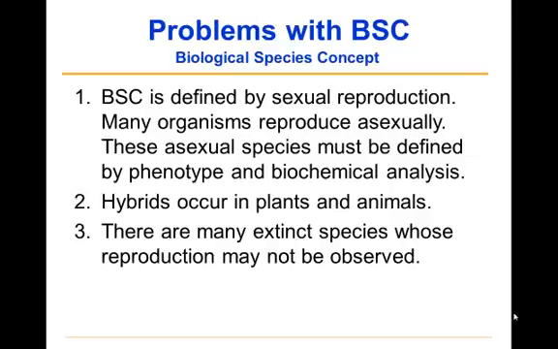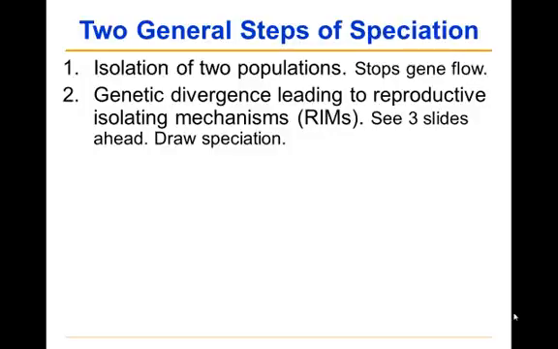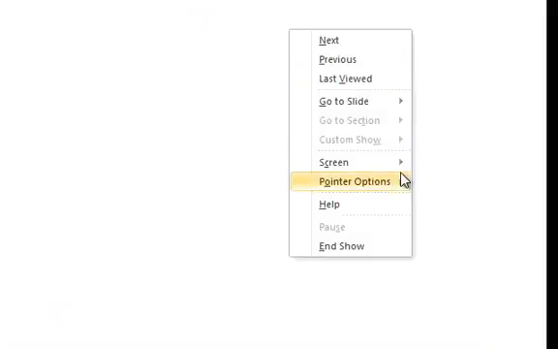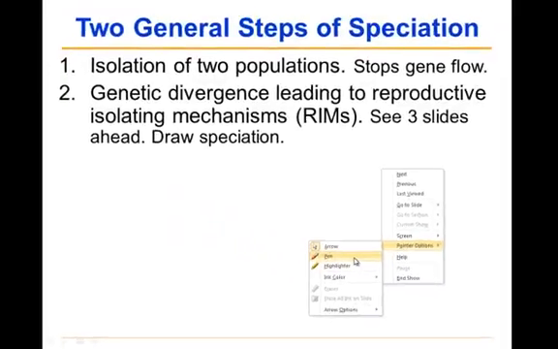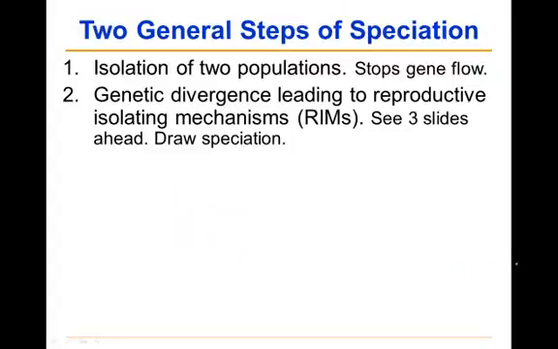When it comes to speciation, there are two general steps. First, isolation of two populations, and this stops gene flow, and second is genetic divergence leading to reproductive isolating mechanisms. We're going to have another module in a little bit that will talk about reproductive isolating mechanisms. But for right now, I'm just going to give you an explanation, and you should draw this little drawing that I'm going to draw.